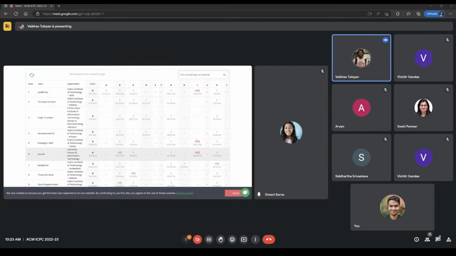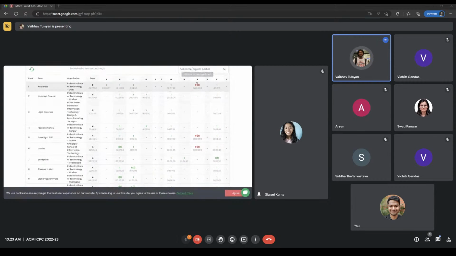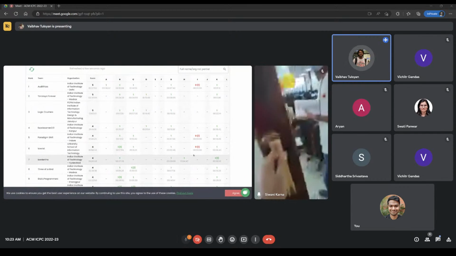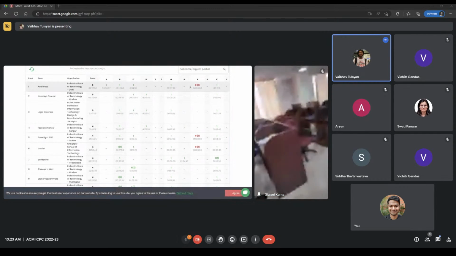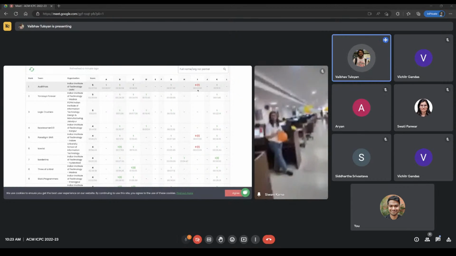Some other top 10 teams are also trying out this problem. I think that's the interesting part about this problem, that it seems like a simple problem because the statement is kind of short and easy to consume, but the solution may not be that straightforward. So let's see if any other teams also follow this trend and try to solve this problem.